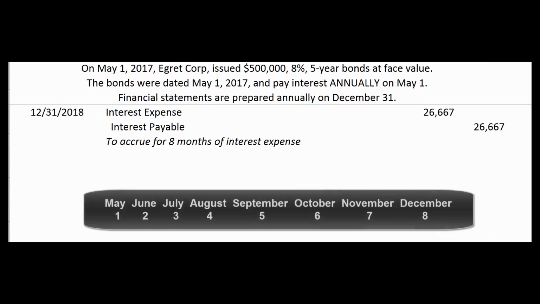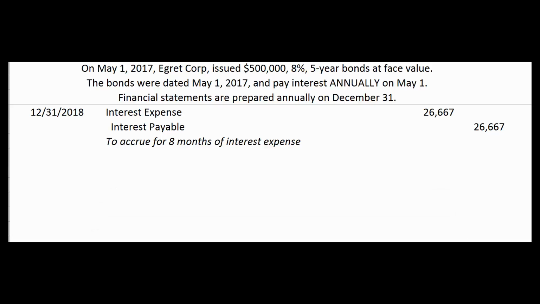Okay, let's skip forward in time again to December 31st, 2018. We have to accrue for 8 months' worth of interest expense. It's exactly the same calculation as before. Debit interest expense for $26,667 and credit interest payable for $26,667.